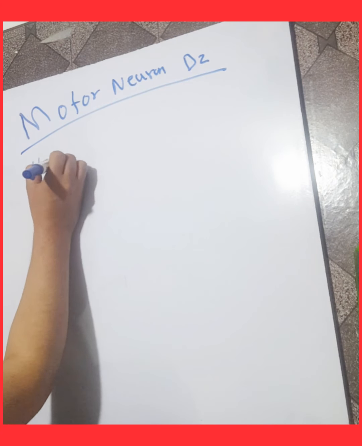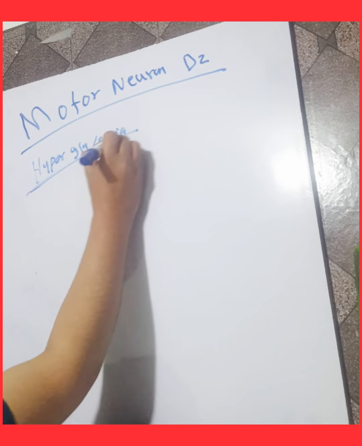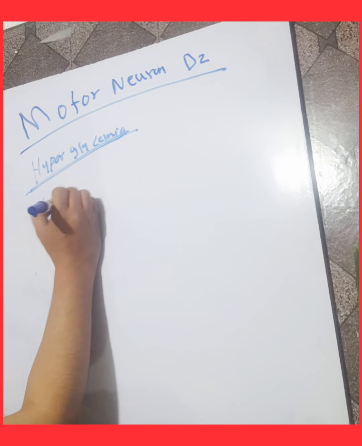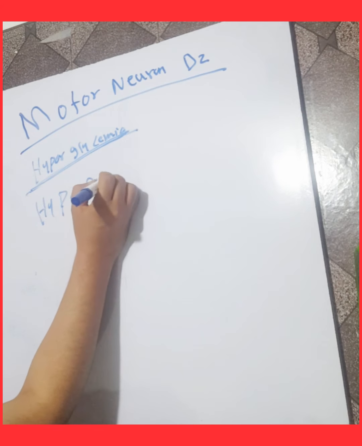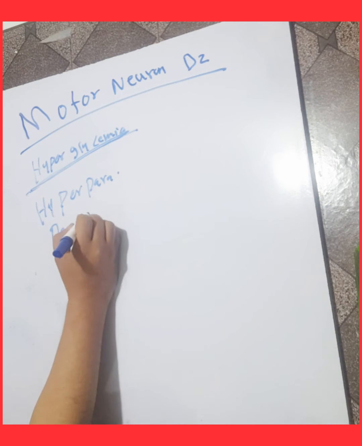Hyperglycemia or hyperparathyroidism can also cause motor neuron disease. Hyperglycemia, because a high level of glucose is toxic to the neuron and can cause motor neuron diseases. Hyperparathyroidism can also cause motor neuron disease.